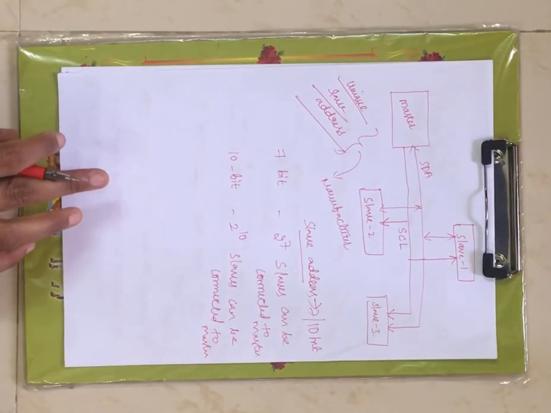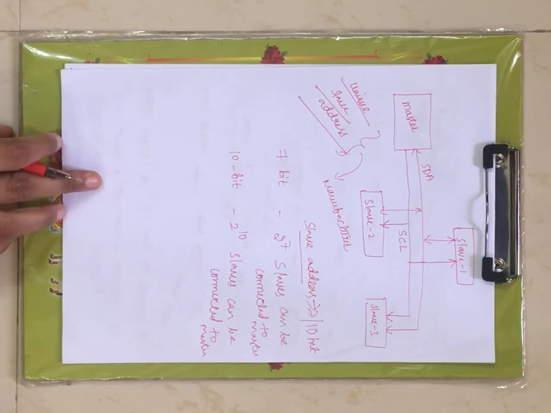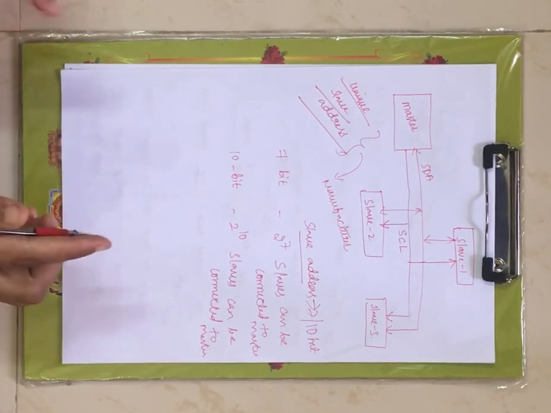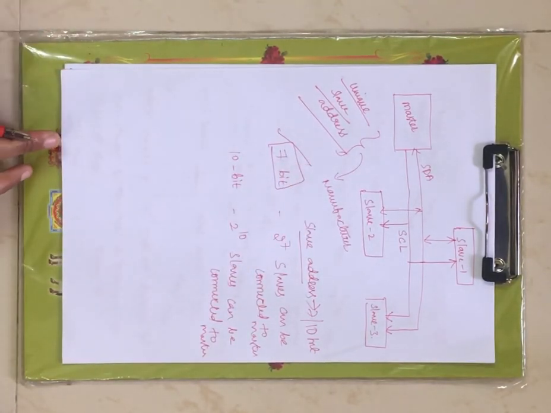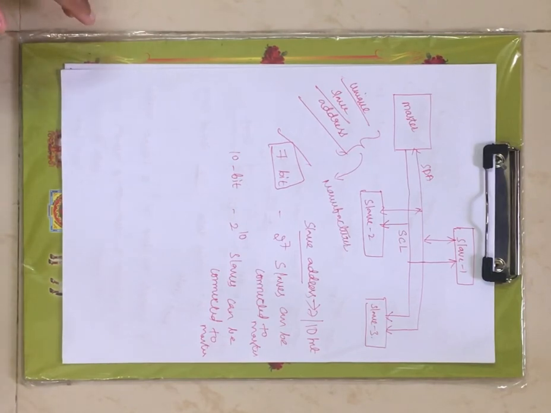Now this is how to select a particular slave using a unique slave address, right? Generally the slave address will be 7-bit only. Generally a 7-bit slave address is preferred over 10-bit. Only in some cases a 10-bit slave address is preferred, right? Now this is about how to select a particular slave to communicate with the master. If it is 7-bit, 2 power 7 slaves can be connected to the master. If it is 10-bit, 2 power 10 slaves can be connected to the master.